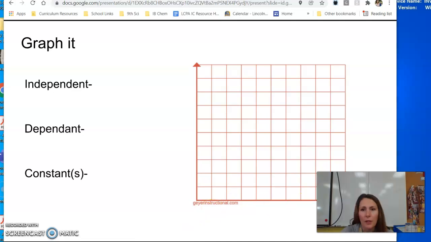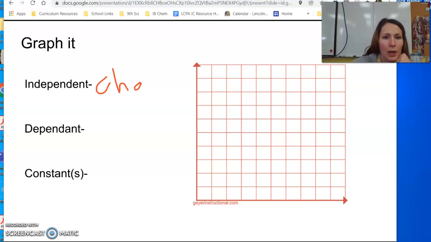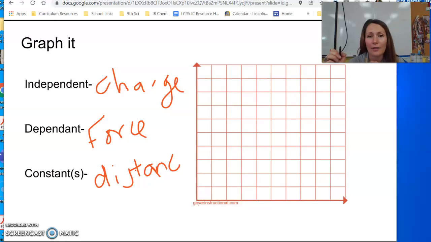So let's graph this one as well. My terrible handwriting. In this case, our independent variable is going to be charge. As I increase charge, what happens to force? While keeping distance constant this time. I always need to have a constant variable.